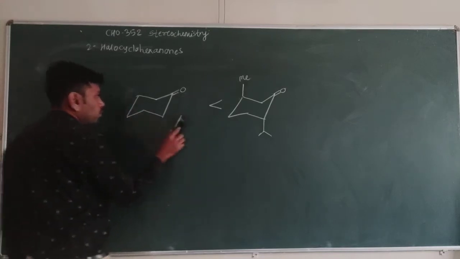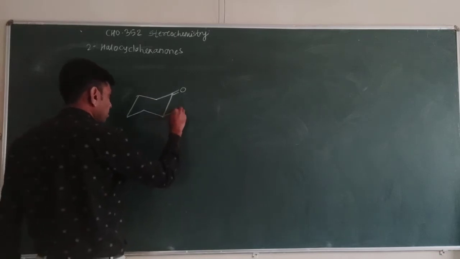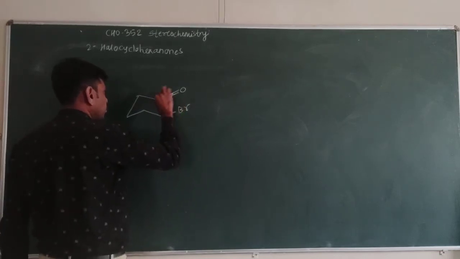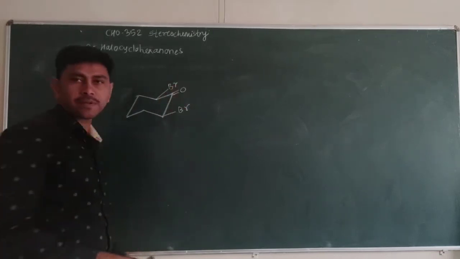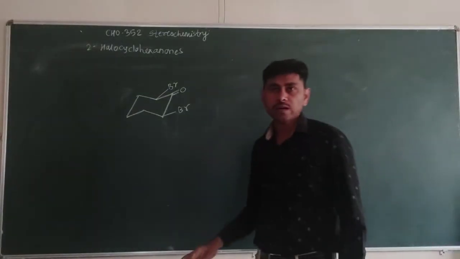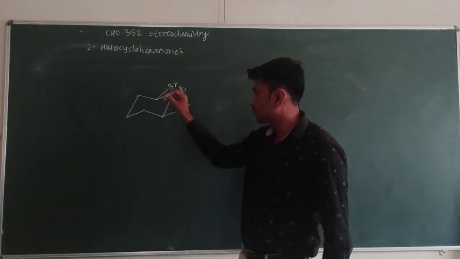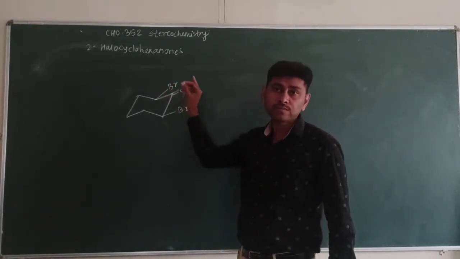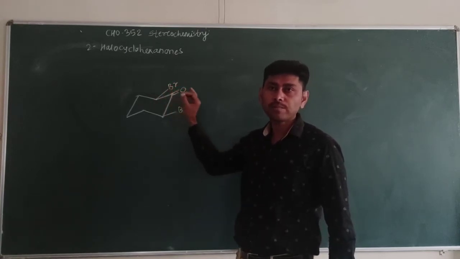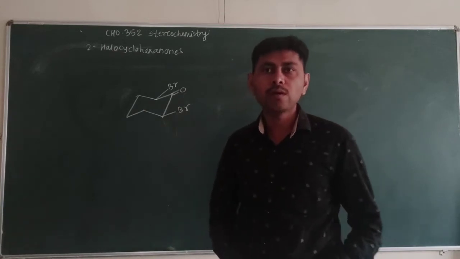At position number 2, the halogen group is present, suppose we are taking bromine here. But what is our general concept? We apply for cyclohexanes that the conformers having groups in the equatorial position predominate.